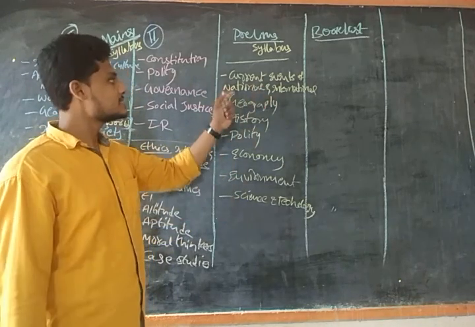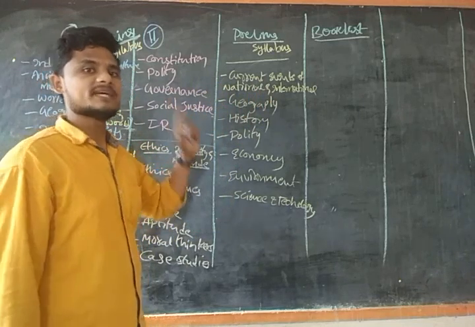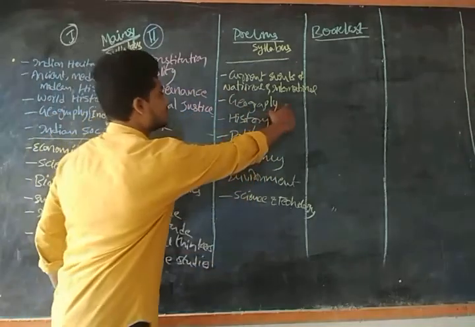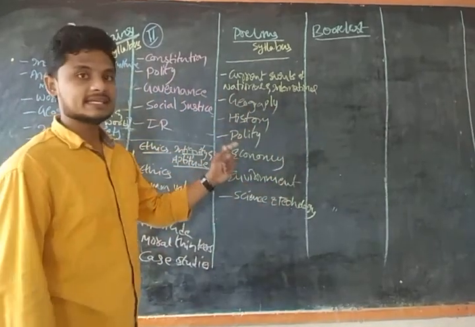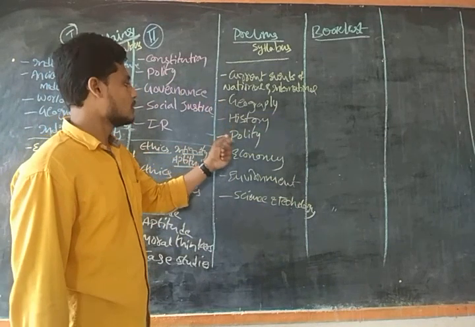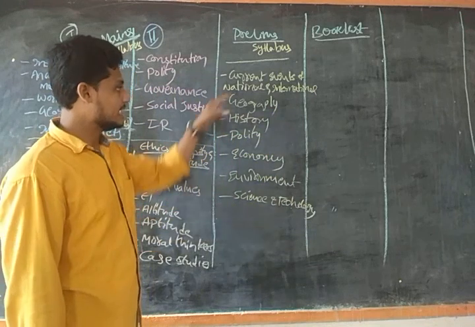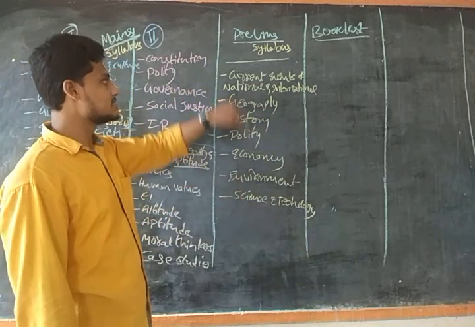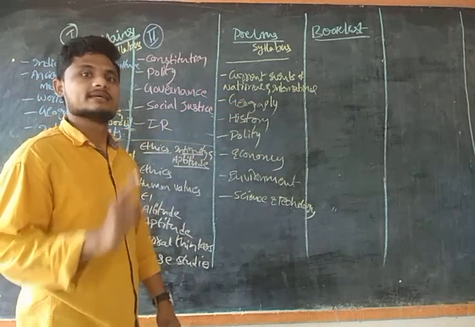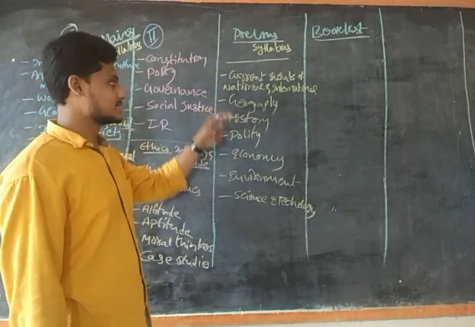So this is about the current issues of national and international. This subject may vary, guys. Current events of national and international importance can relate to geography, history, polity, economy, environment, and science and technology. Among these, they are going to ask current events of national and international importance. Clear, guys? Now we will see the syllabus of geography.